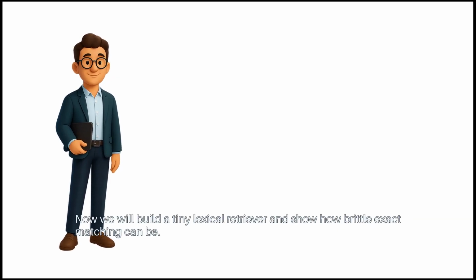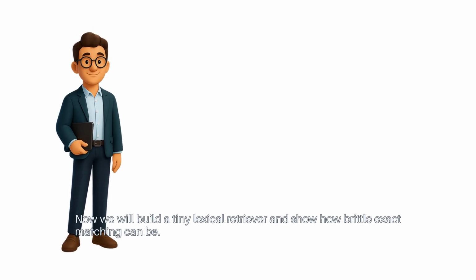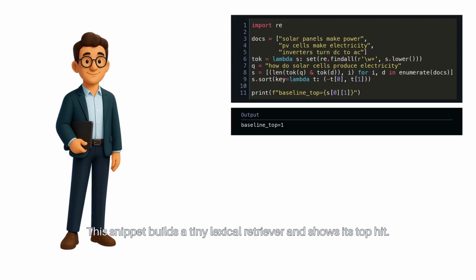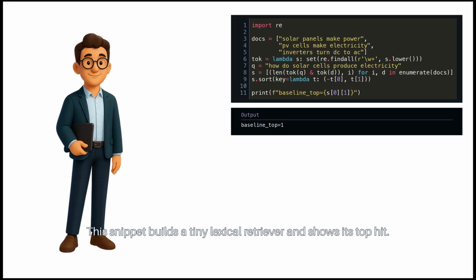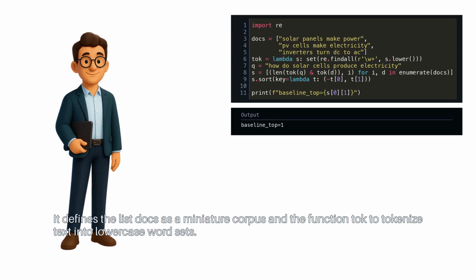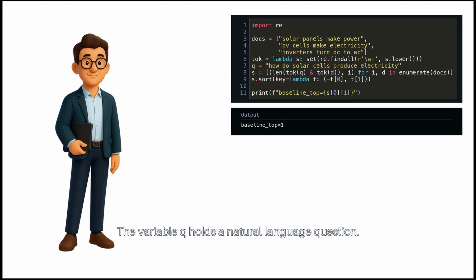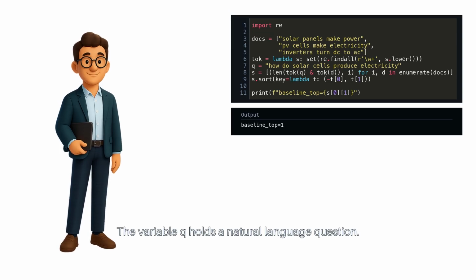Now, we will build a tiny lexical retriever and show how brittle exact matching can be. This snippet builds a tiny lexical retriever and shows its top hit. It defines the list docs as a miniature corpus and the function toke to tokenize text into lowercase word sets. The variable q holds a natural language question.